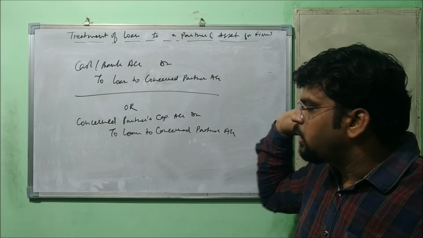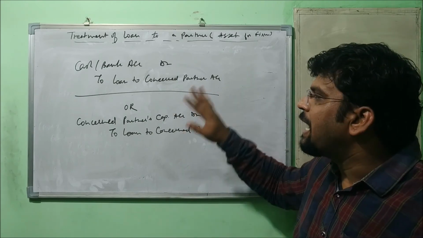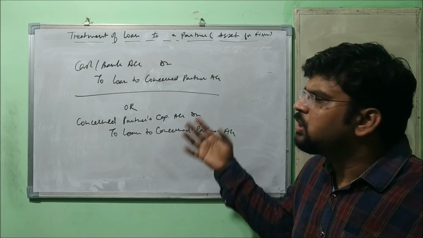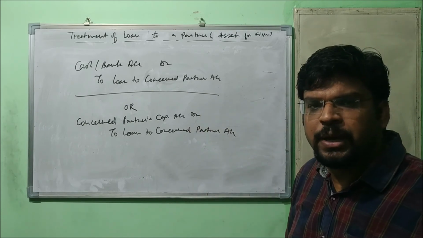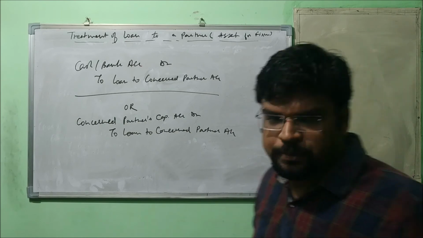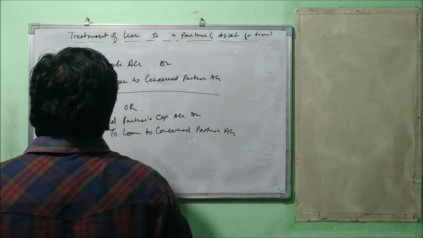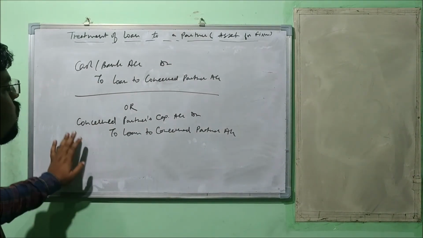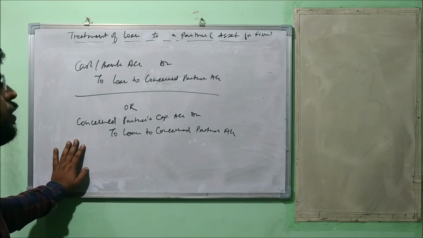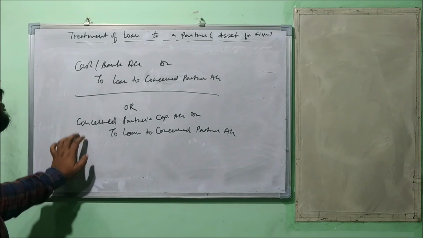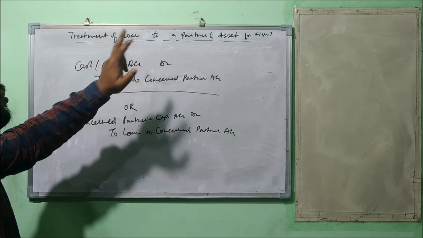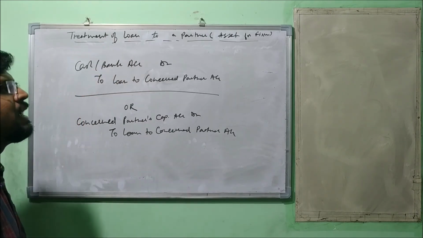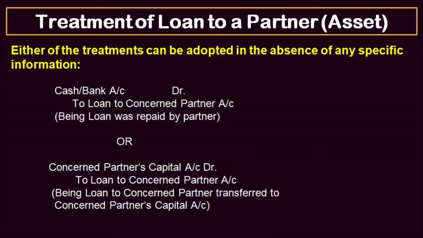Now it's up to you. You can choose any treatment. Both the treatments are correct. Okay, any of the treatments can be done, either this or that. In a few books this is done, in a few books this is done, so you have a choice. Okay, in case of loan to a partner, meaning this is an asset for the firm. Understood the point?